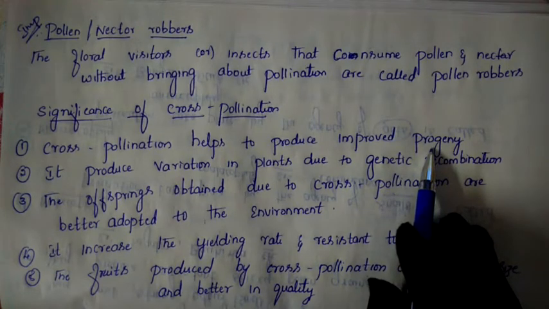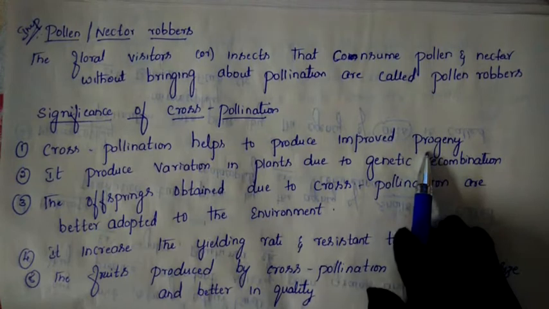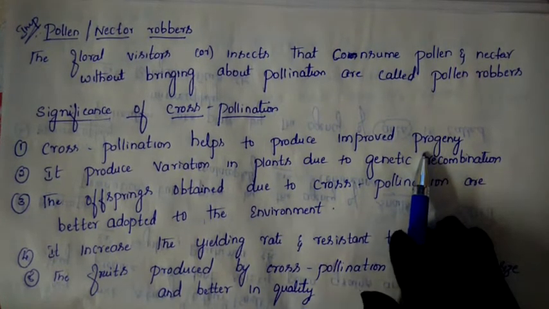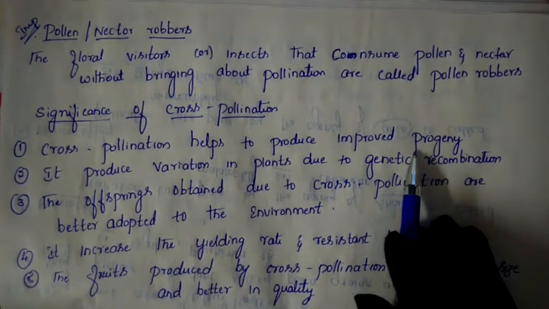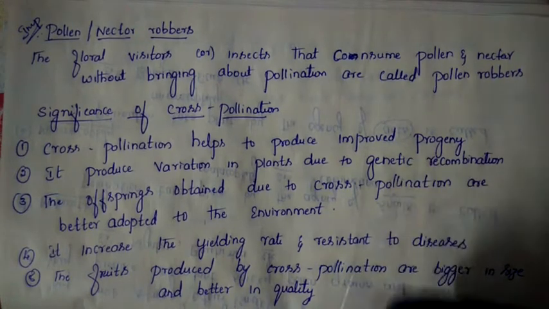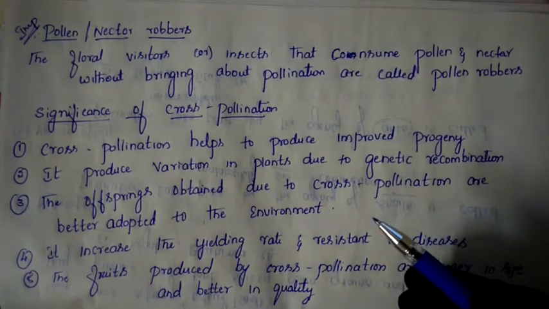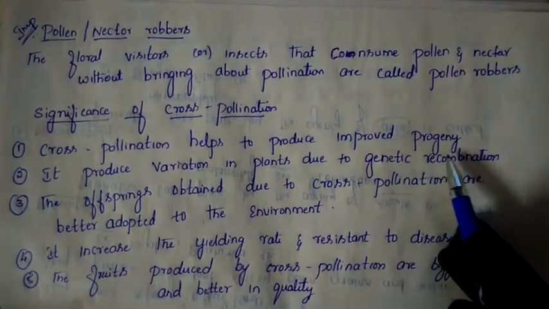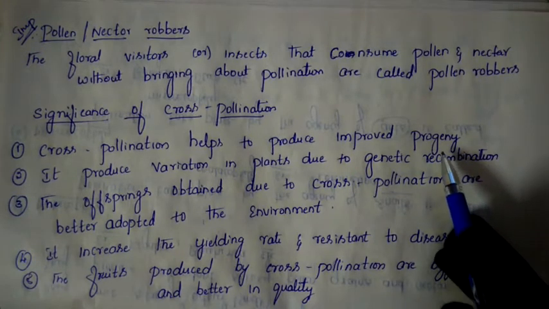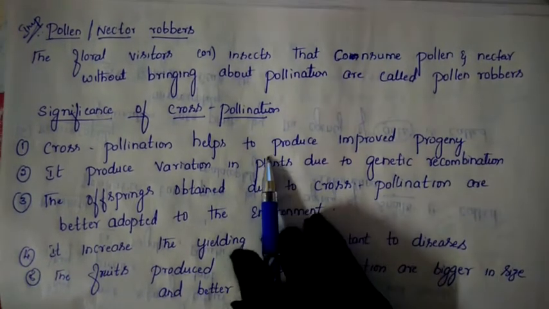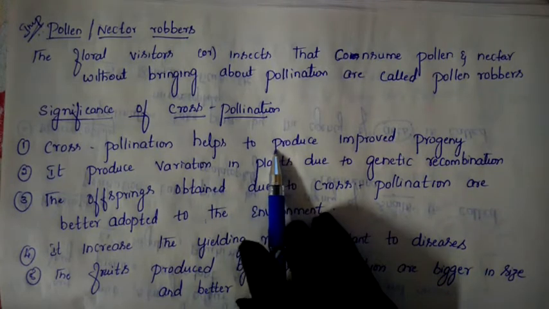Progeny is nothing but the offspring, the khandan. Progeny means khandan, vamsha in Kannada. So what are the generations that keep coming here? In every generation we will get an improved progeny. That means new characters will get exhibited in the offspring. This is the first benefit we get from cross pollination.